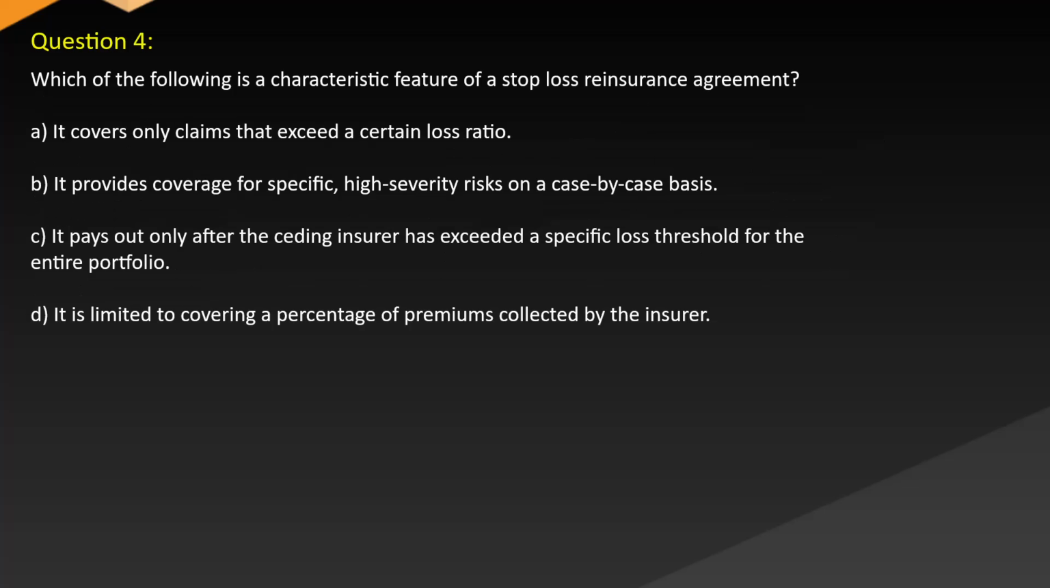Question 4. Which of the following is a characteristic feature of a stop-loss reinsurance agreement? A. It covers only claims that exceed a certain loss ratio. B. It provides coverage for specific high-severity risks on a case-by-case basis. C. It pays out only after the ceding insurer has exceeded a specific loss threshold for the entire portfolio. D. It is limited to covering a percentage of premiums collected by the insurer.